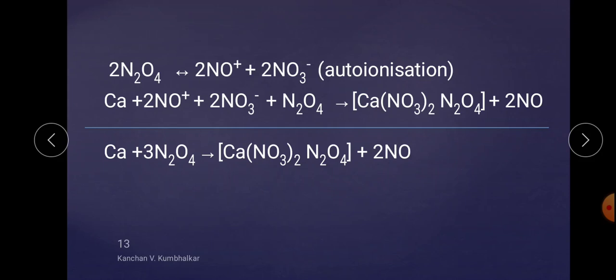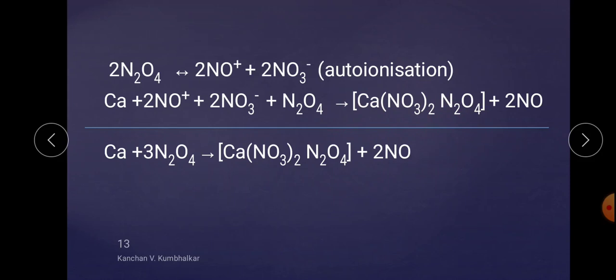Solvation means the overall solvent remains intact. In previous cases, we observed that NO+ and NO3- were separated out completely, but in this case, which is an example of solvation, N2O4 remains intact in the complex, and such a reaction is also possible in the presence of N2O4.